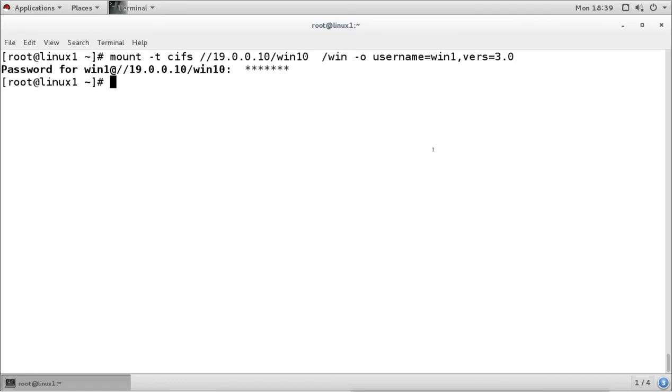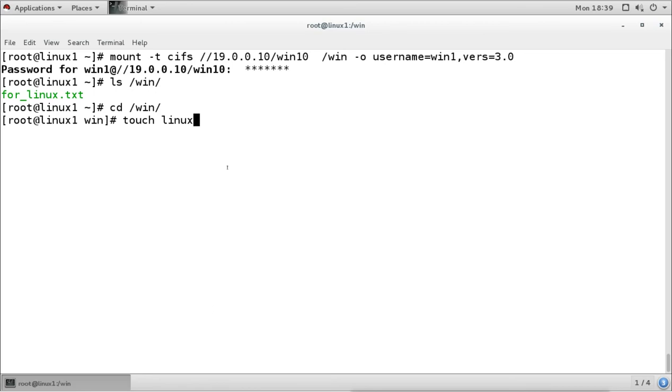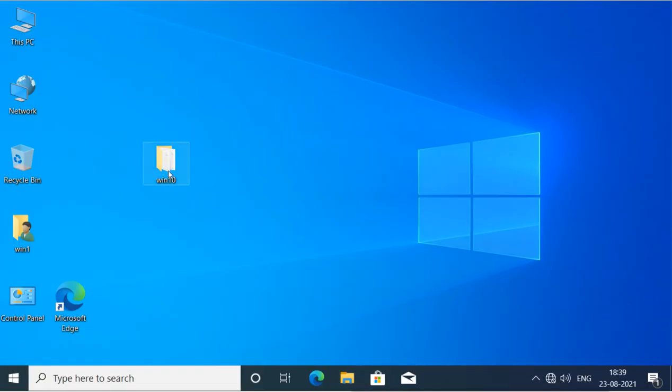And now it is mounted, and when we check the local directory, we can see the file. And if we create any file here, it is going to be created on that share, which is on the Windows machine. So when we go to the Windows machine, we can see that file which we created, and it is created here in this Windows machine.